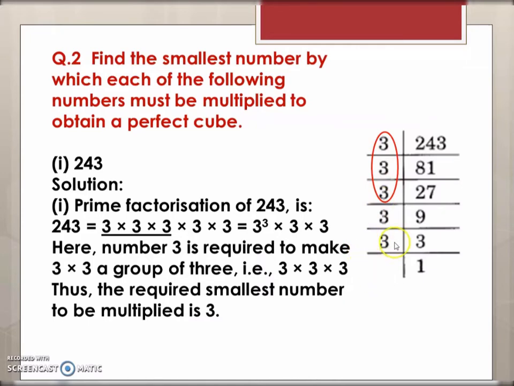If we had one more 3, then we could have formed another group of 3. So therefore if we multiply with one more 3, then we can make it into a group of 3. So here 3 is the smallest number that needs to be multiplied with 243 in order to make it a perfect cube.